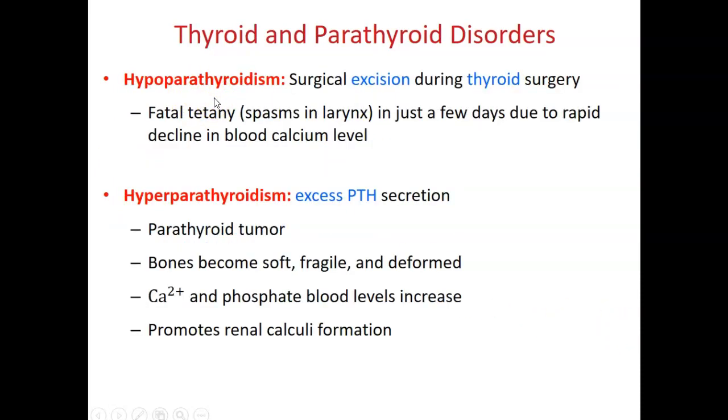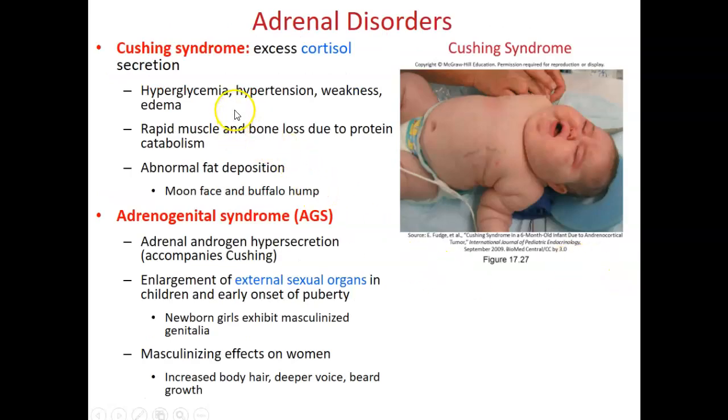Hypoparathyroidism is lack of the parathyroid hormone. Hyperparathyroidism is excess parathyroid hormone secretion. Adrenal disorders include Cushing's syndrome, in which there is excess secretion of cortisol, which will lead to hyperglycemia, hypertension, weakness, edema, rapid muscle and bone loss due to protein catabolism, and abdominal fat deposition.